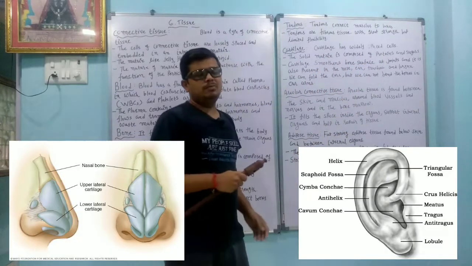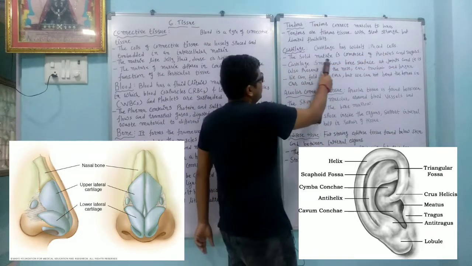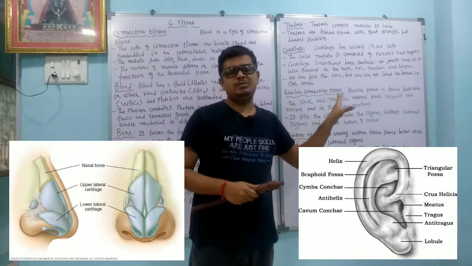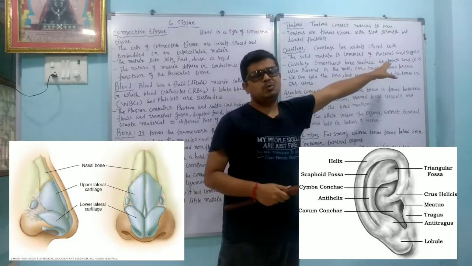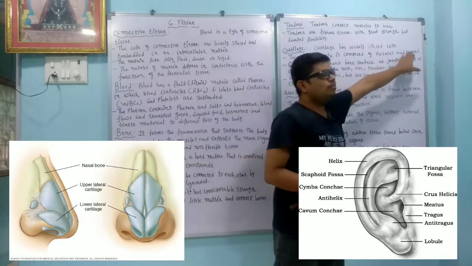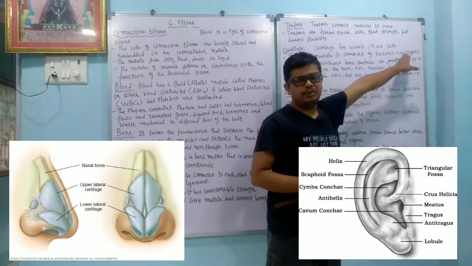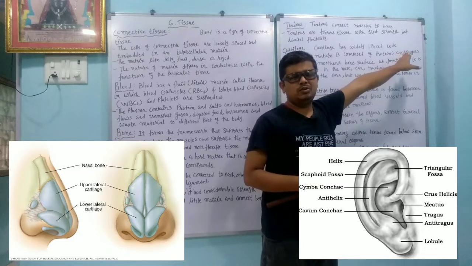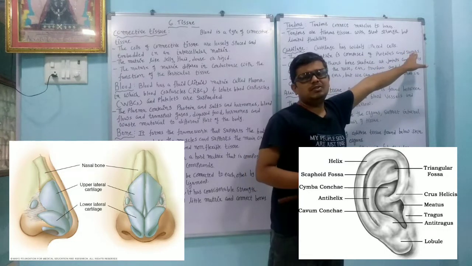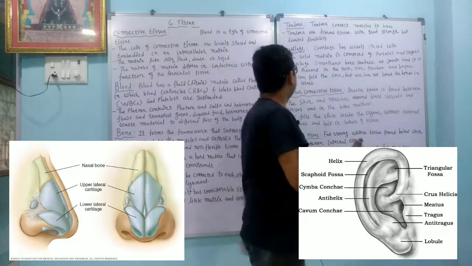Okay. Cartilage. Cartilage has widely spaced cells. So cartilage is also an example of connective tissue and it has widely spaced cells. The solid matrix is composed of protein and sugar. So here the solid matrix is composed of what? Proteins and sugar. Protein is a long chain of amino acids. You will learn in the 10th standard what an amino acid is. Sugar, what we use as sugar, that is not the sugar here. Sugar here means carbohydrate. What we use as sugar is called sucrose. And here the sugar is called carbohydrate.